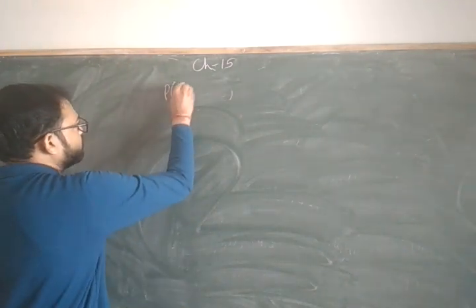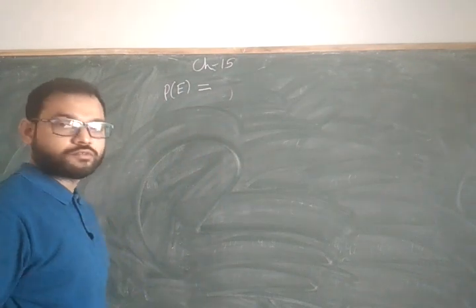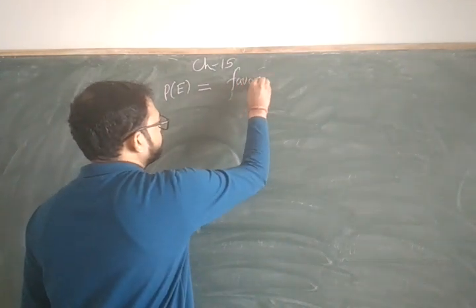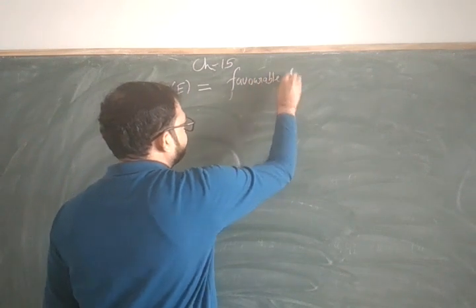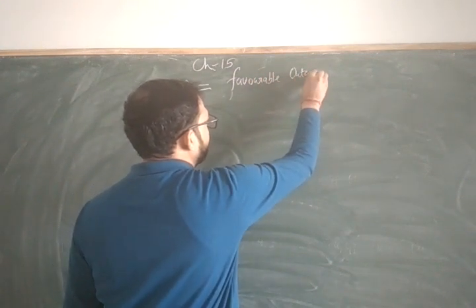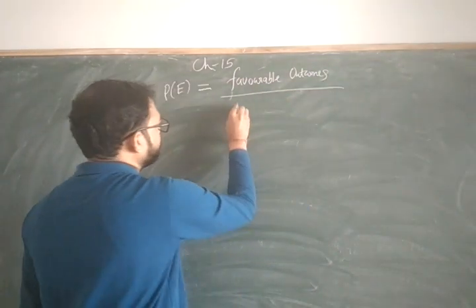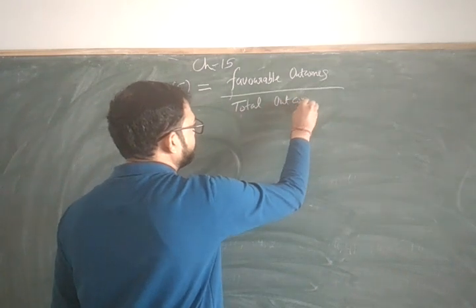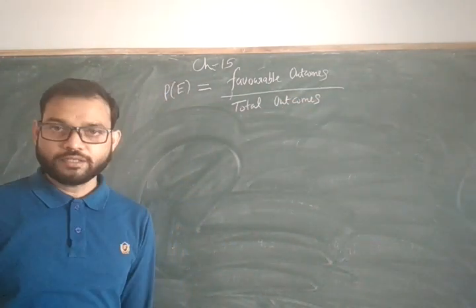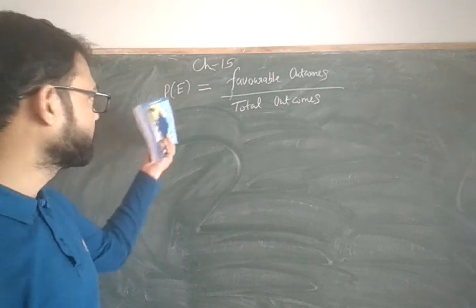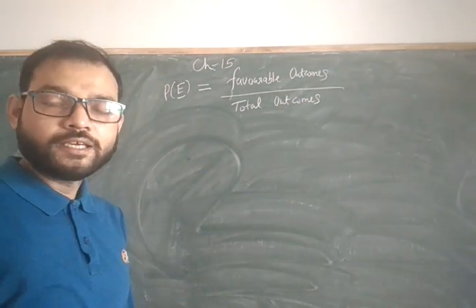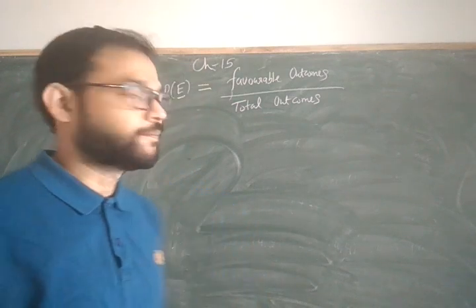Now the next one is probability. To find the probability, there is a formula which we use, that is favorable outcomes upon total outcomes. This is the formula which we use to find the probability of an event. E here is event, and P is for probability.